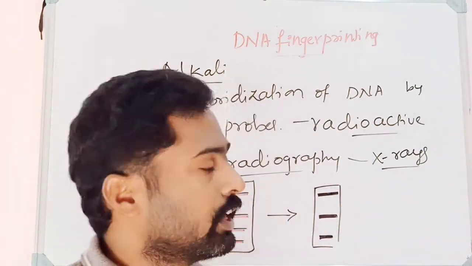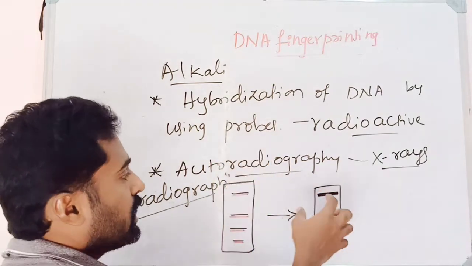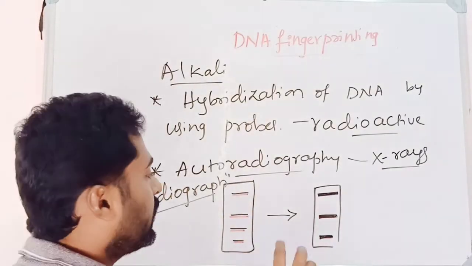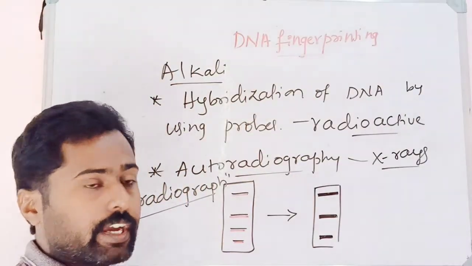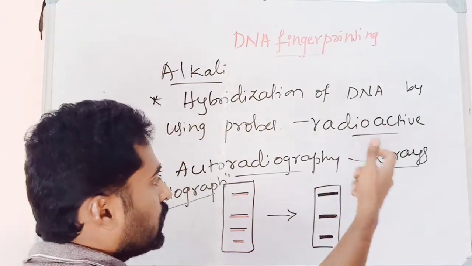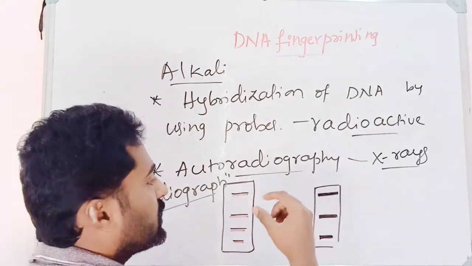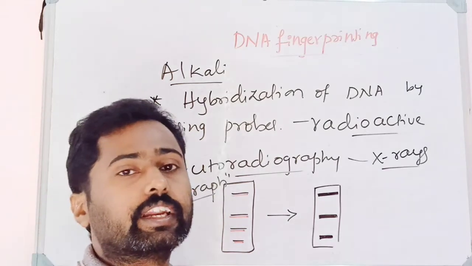The child's DNA profile is created first, then it is compared with the mother, then compared with the father. If it is similar to the mother's and the father's profile, then the father of the child is identified using the DNA profile.